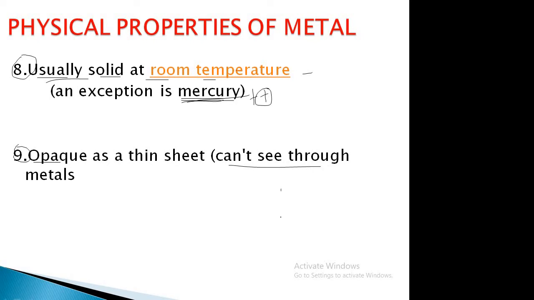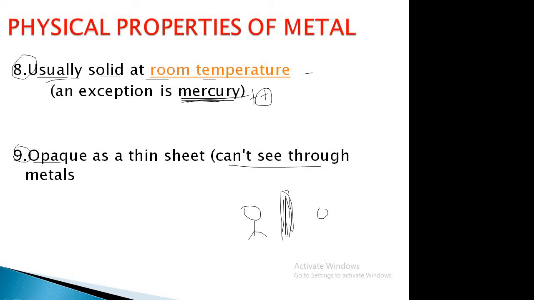Suppose here is the metal, and a person is standing here, that person will not be able to see the objects on this side, because this is opaque. That is the meaning of opaque. A thin sheet of metal can be opaque. Okay, remember these points. All 9 points I have discussed here are the physical properties of metals, and I think these physical properties will be very helpful for your examination.